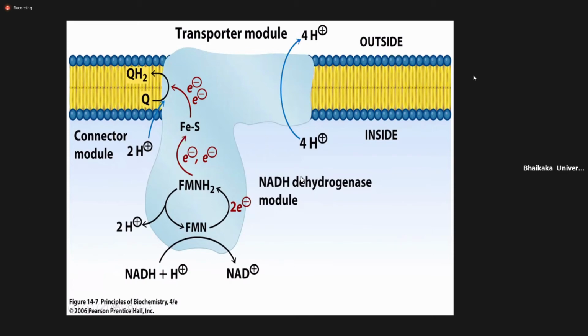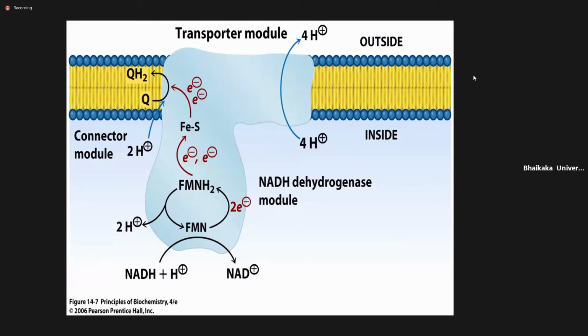Remember what happened in the previous slide: in the mitochondrial matrix there is a high concentration of protons, H plus. During this electron transport, these protons are transported outside of the matrix.